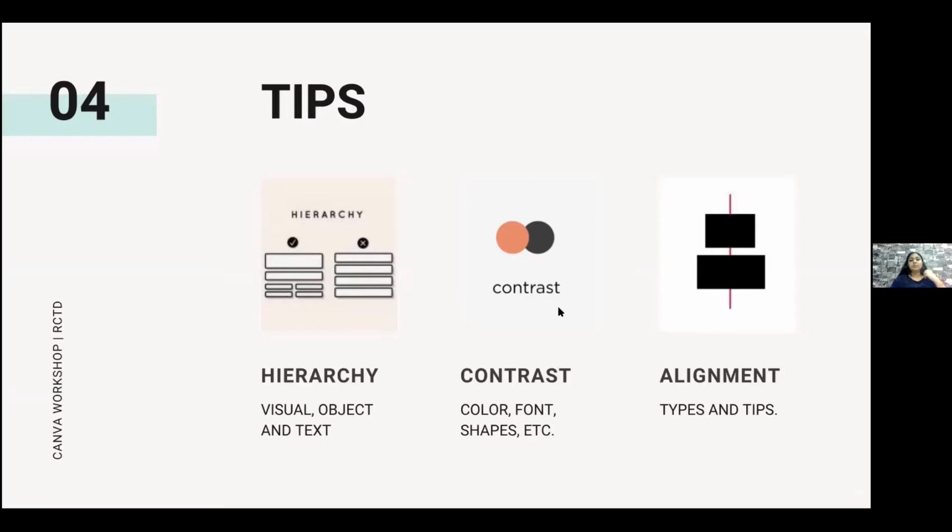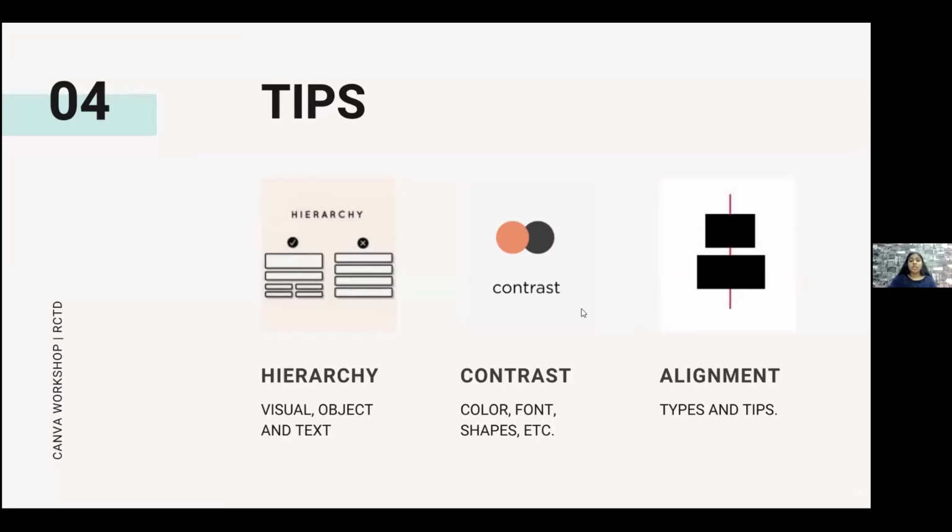So hierarchy helps us to focus more on important elements. It can be used as visual, text, or even for objects. So as I told you earlier, the example for headline and content. If I want to draw my attention to the headline first, of course, I'm going to maybe make the font size larger for my headline so that there's a flow of reading that goes from top to bottom. So hierarchy is important for that.